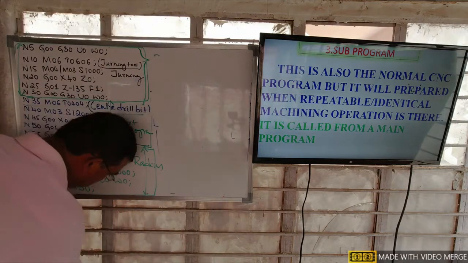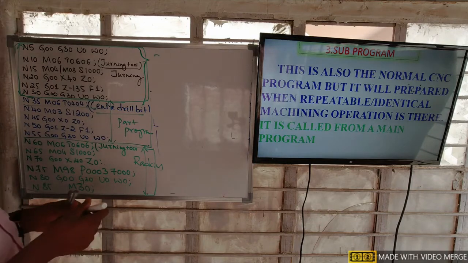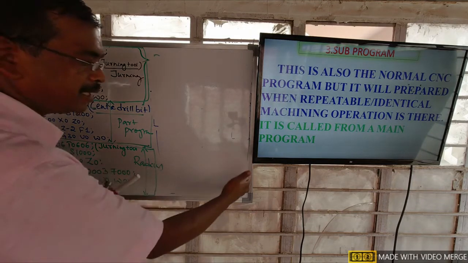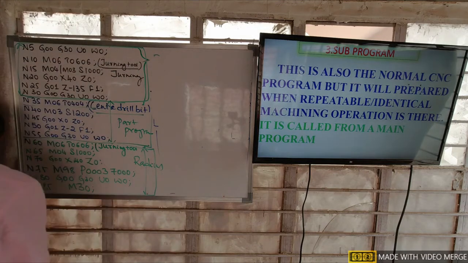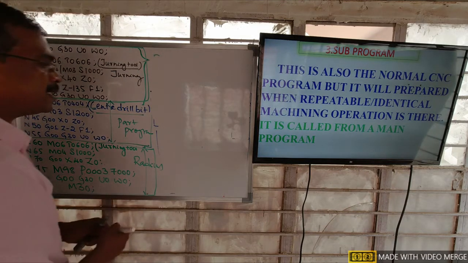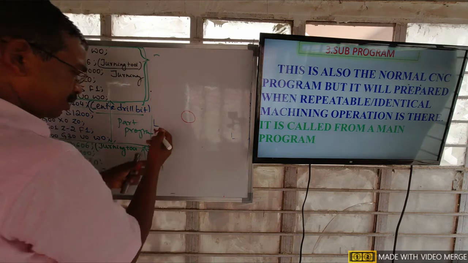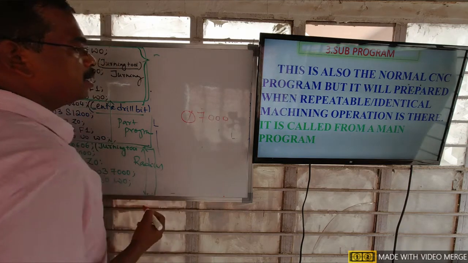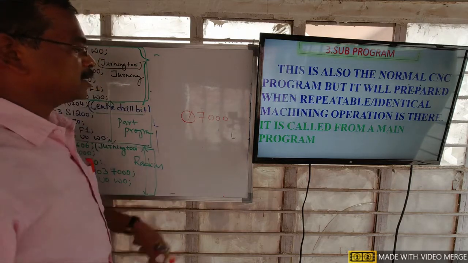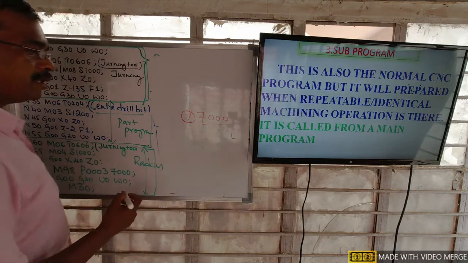The subprogram is prepared on separate pages. We will not write the subprogram in the main program. We prepare this subprogram on separate pages with an address like the main program. So this also starts with O, and I prepare this subprogram at address 7000.